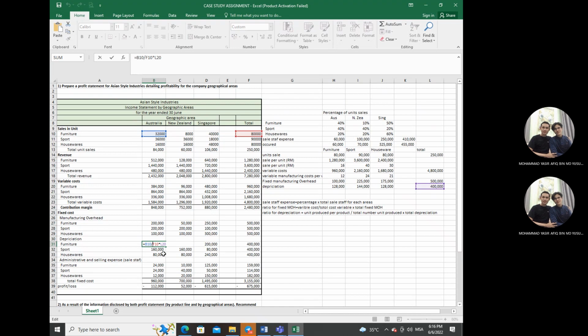This calculation we also do the same, but with different figures when we search for New Zealand. Here's the figure for New Zealand. That's it.